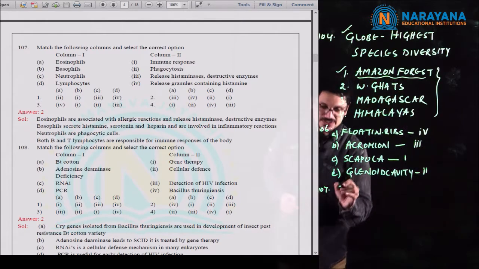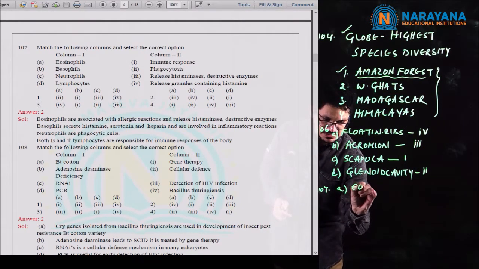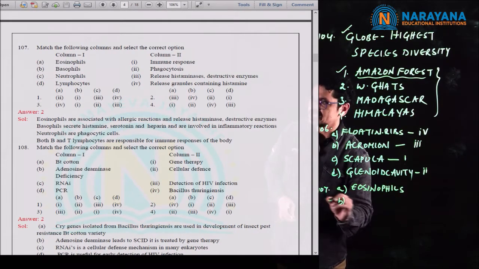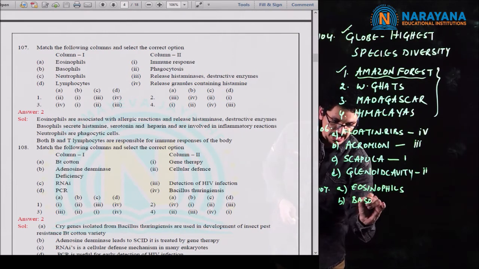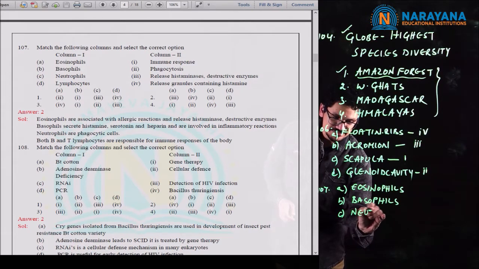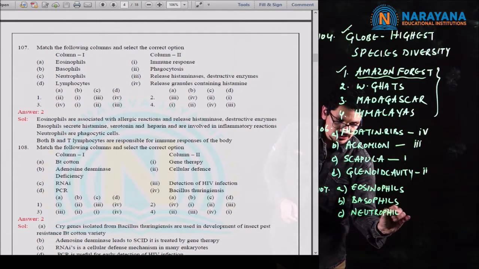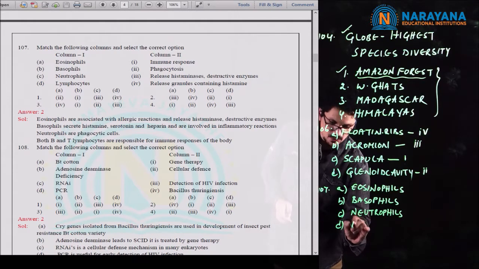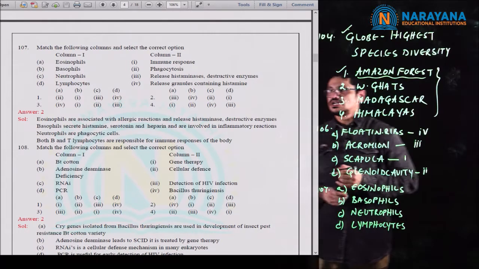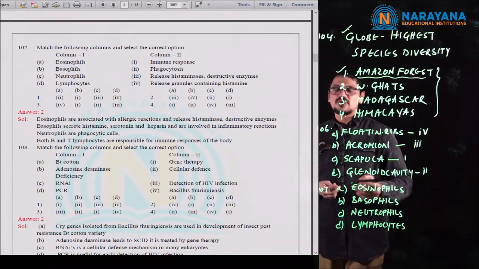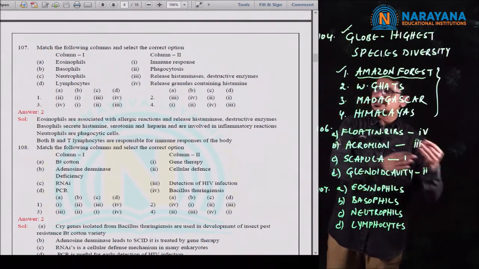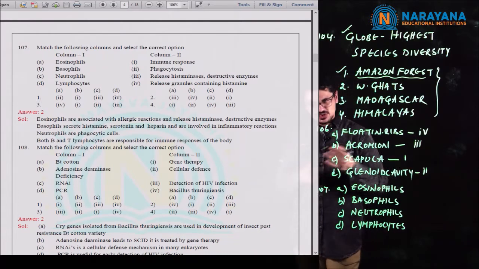In column 1, they gave A, eosinophils, B, basophils, C, neutrophils, and D, lymphocytes. And in column 2, the concerned characters were given. We have to correctly match.